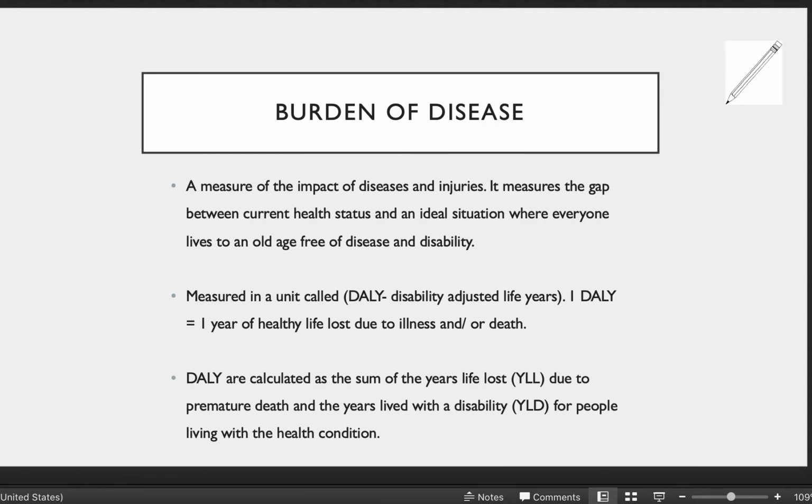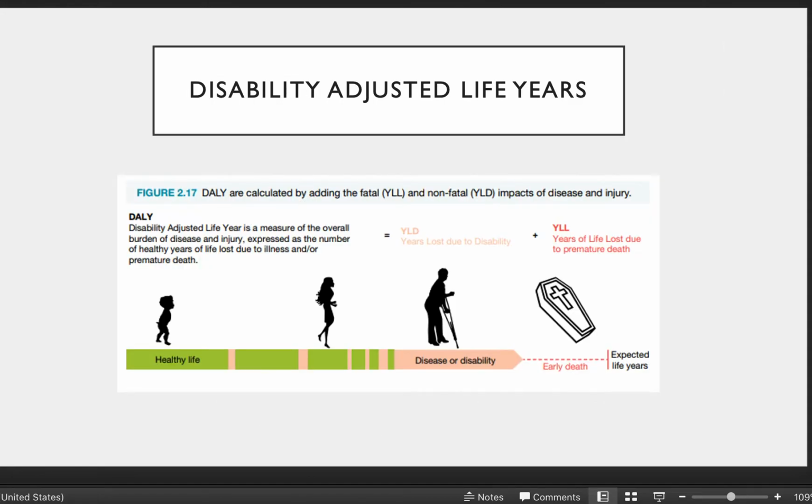So the DALY is calculated when you sum up the years of life lost due to premature death and the years that were lived with a disability for people living with a health condition. I think this next slide makes a bit more sense looking at it in diagrammatic form. So the DALY, the disability adjusted life years, we're looking at regular life here, living without the burden of disease or injury.